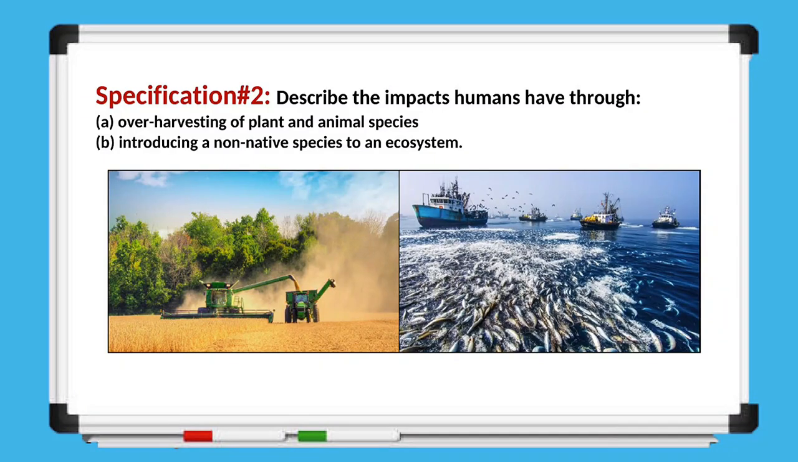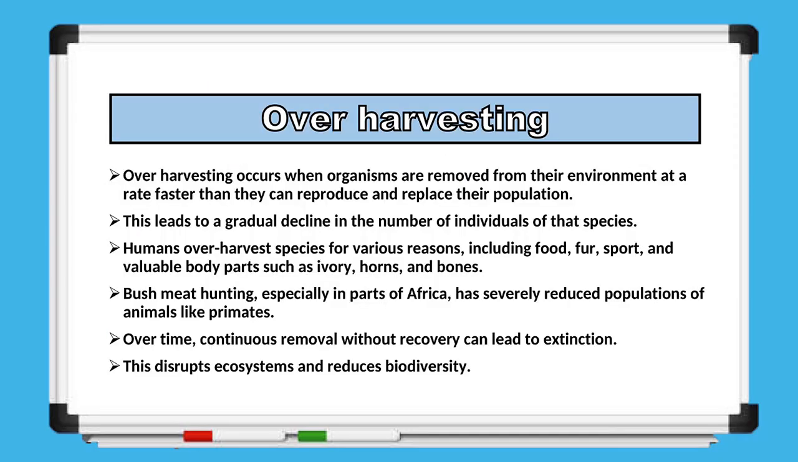Next, we move on to specification number 2, which asks us to describe the impacts humans have through overharvesting of plant and animal species, and through introducing non-native species into an ecosystem. Let's begin with overharvesting. Overharvesting occurs when plants or animals are removed from the natural environment faster than they can reproduce and replace their populations. As a result, the number of individuals gradually declines over time.